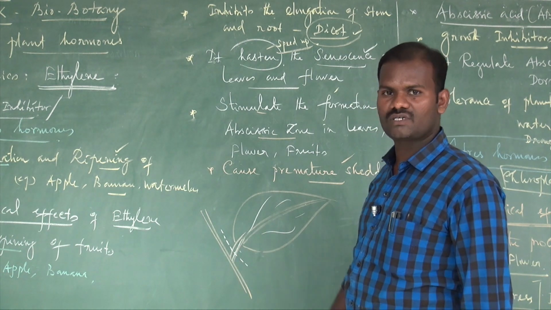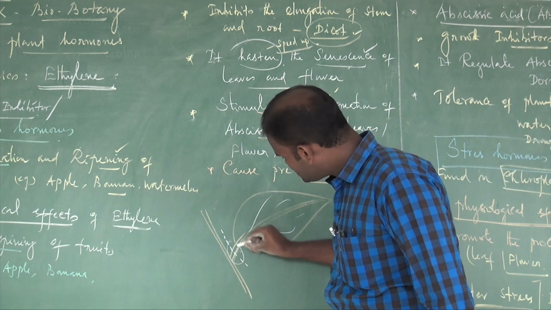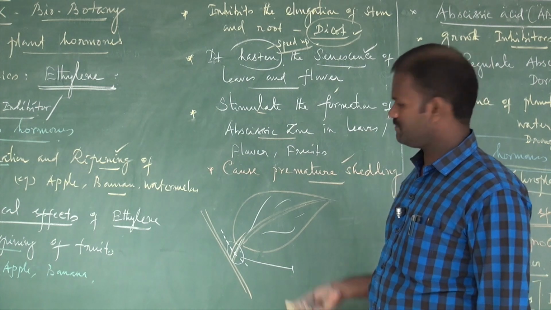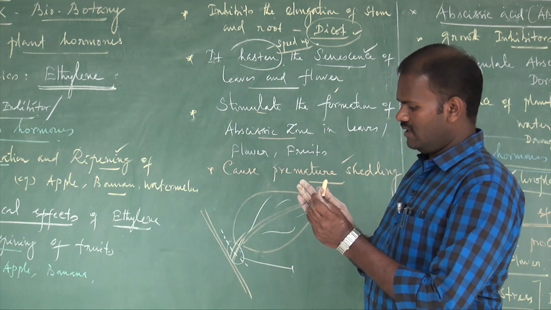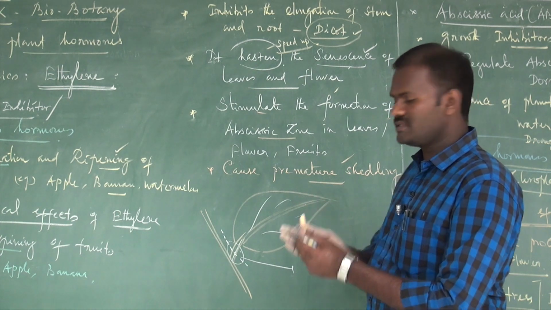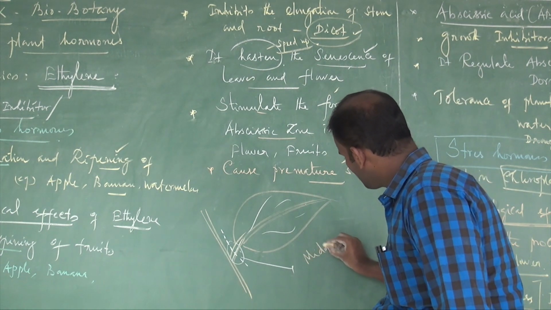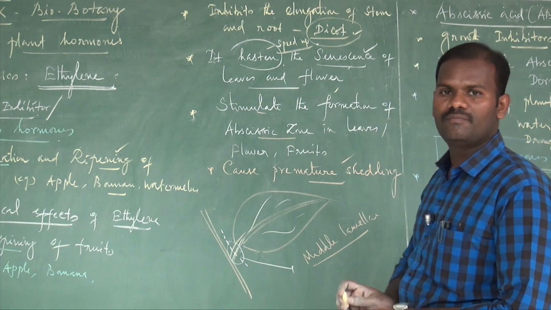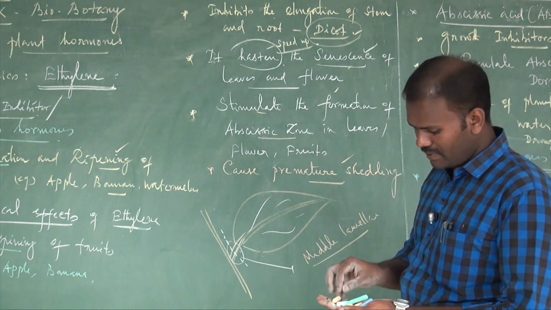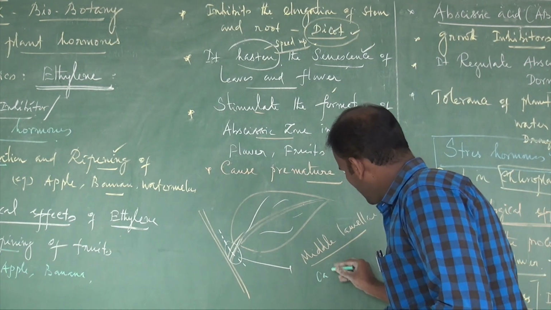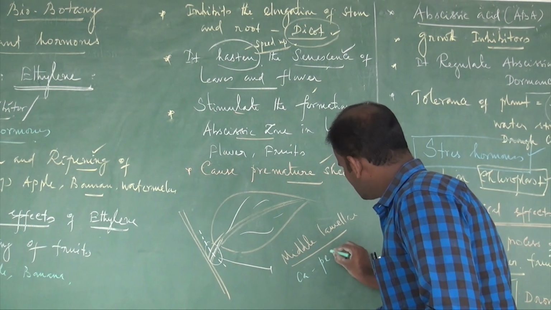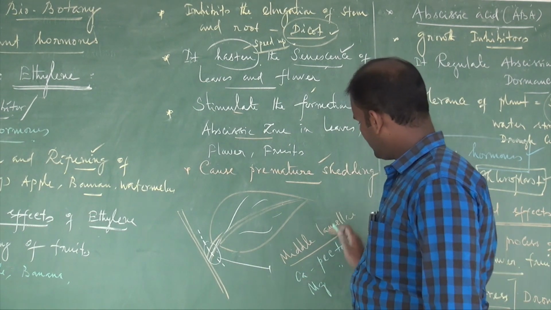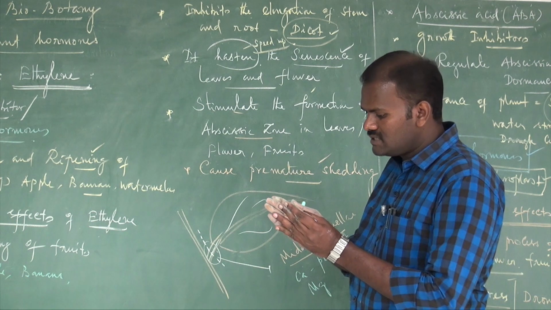The tissue present in the petiole is made of a pectic substance, I mean the middle lamella. One cell is attached to another cell due to the presence of the middle lamella. The middle lamella is made up of calcium pectate and magnesium pectate. Due to the presence of this middle lamella, adjacent cells are joined together.